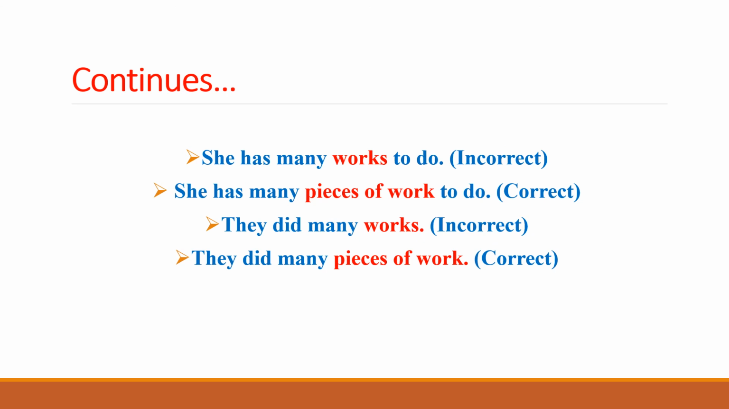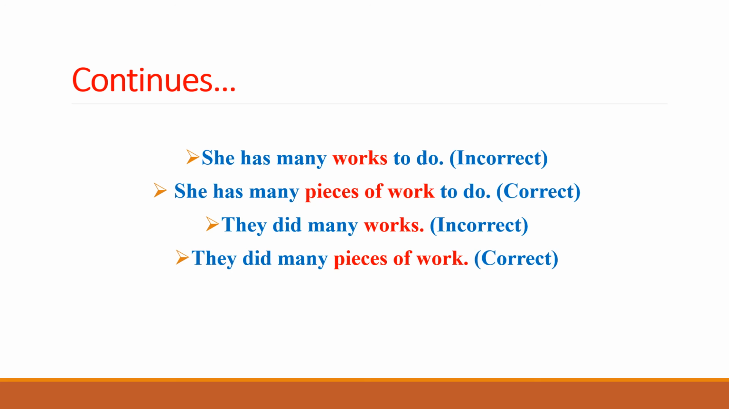Similar with the next sentence, she has many works to do. So s has directly been added to works, which is incorrect, because we cannot use the plural form of works or advices. Rather, we have to use pieces before that one. That makes the correct sentence. So she has many works to do is incorrect, whereas she has many pieces of work to do is the correct sentence.